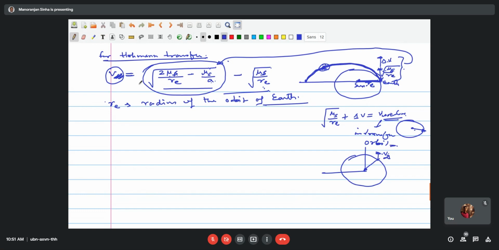This is the quantity required here. So the impulse you are giving here in the parking orbit at this point, not here. Impulse is being given here in this point.